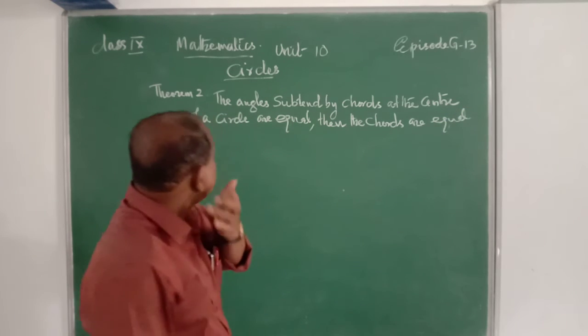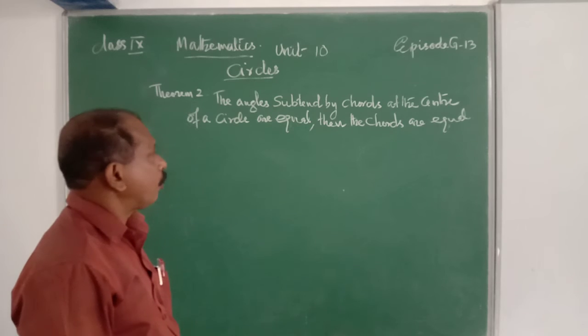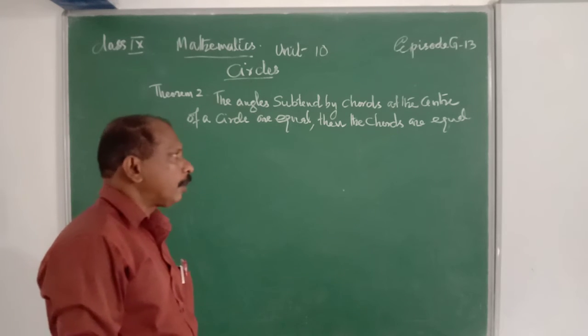The angles subtended by chords at the center of a circle are equal, then the chords are equal.